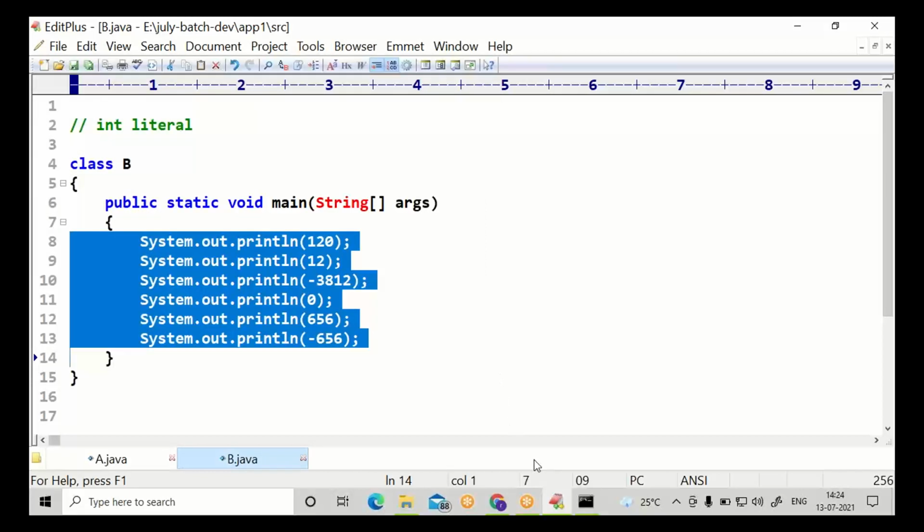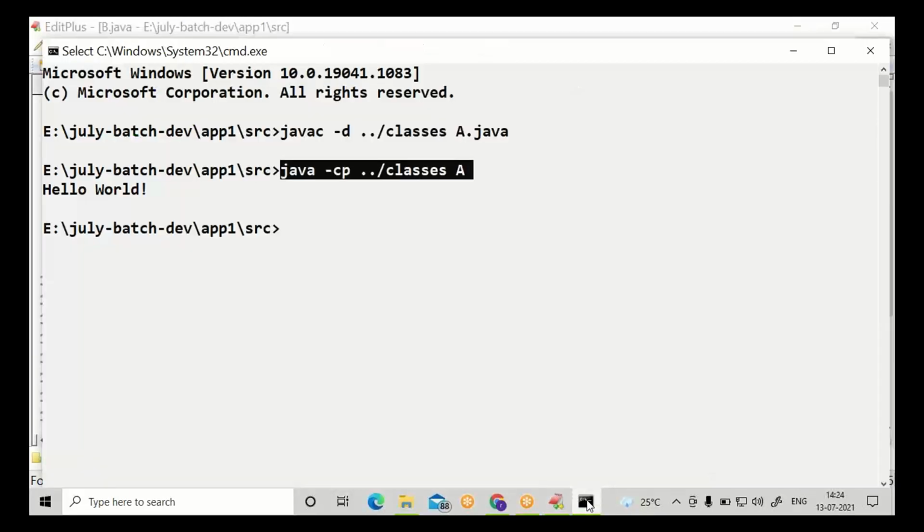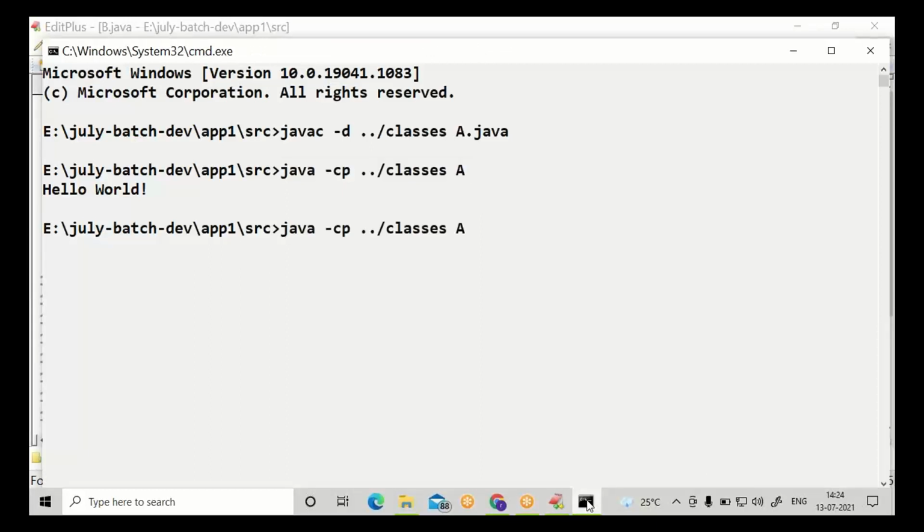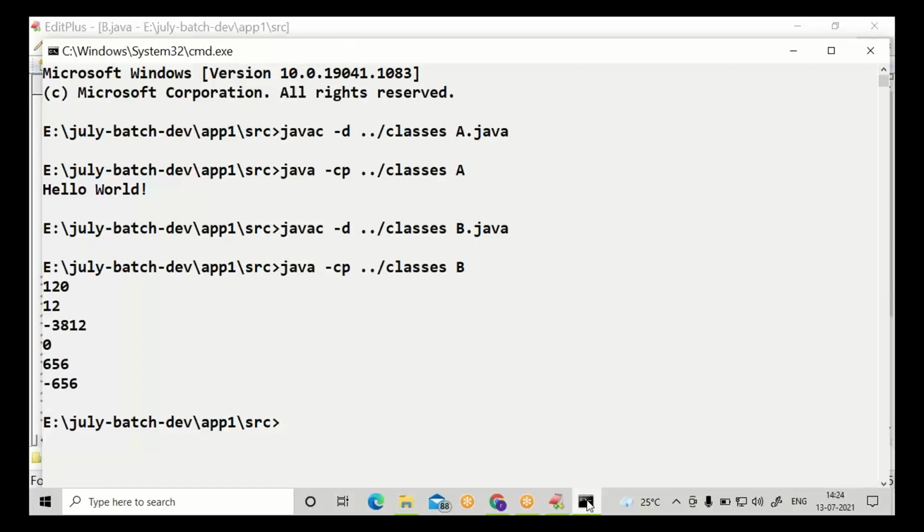Let us compile. I already told you, use the two up arrows. In this program, we have experimented with int literals.